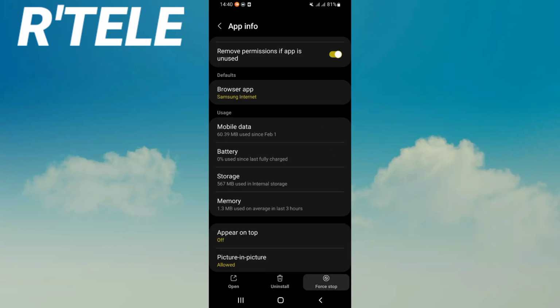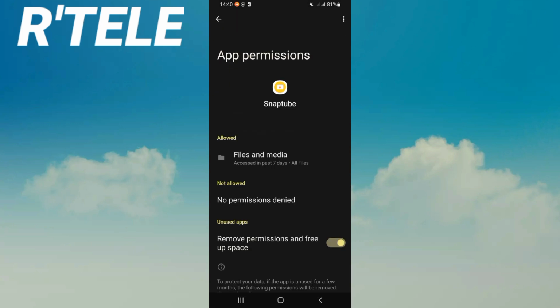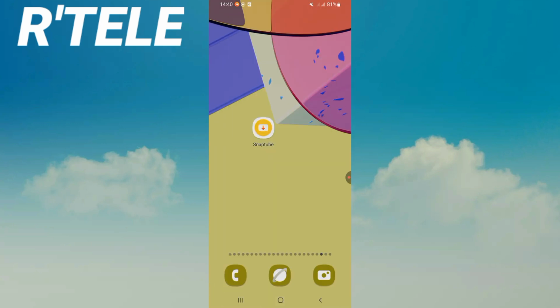Back, click force stop and click OK. Now go to permission, make sure that you give permission to files and media, and right now restart your device,